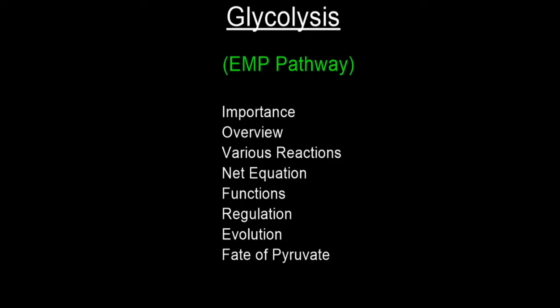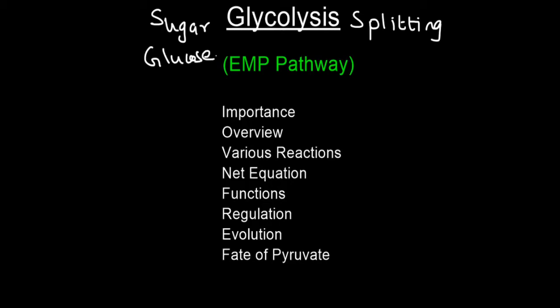In this video, I am going to talk about the topic glycolysis. What is glycolysis? This word has derived from two Greek words. In Greek, glyco means sugar and lysis means splitting. In living cells, during the process of glycolysis, glucose, which is a hexose sugar, undergoes splitting and results in the production of two molecules of pyruvate. And each pyruvate is a 3-carbon compound.